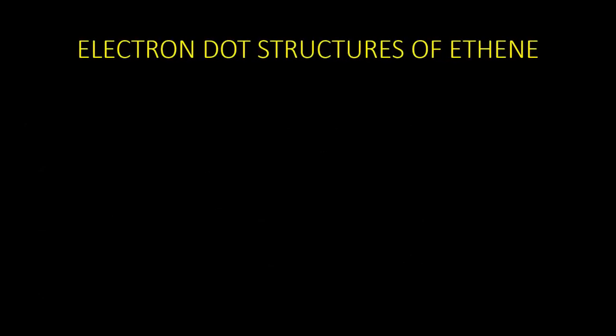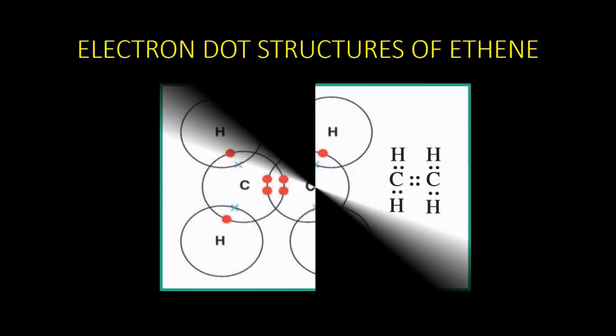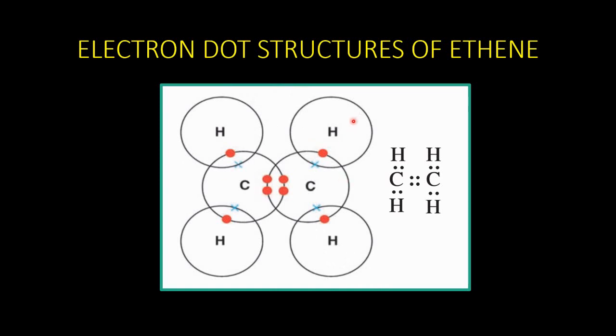For more understanding, let us see the electron dot structure of ethene as well. Here you can see 2 carbon atoms and 4 hydrogen atoms, and the electrons of carbon are denoted in red dots and hydrogen in blue crosses. You can see both the carbon atoms are sharing 2 electrons each. So it results in the formation of a double bond between them.